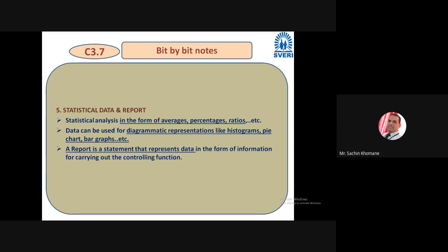So also a report is a statement that represents data in the form of information for carrying out the controlling function. So reports of various kinds, monthly, maybe quarterly, right? Every department prepares reports, and that data also becomes a control technique.